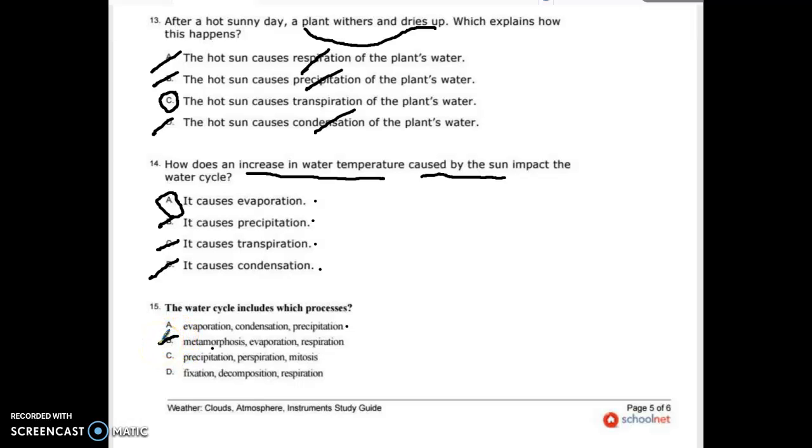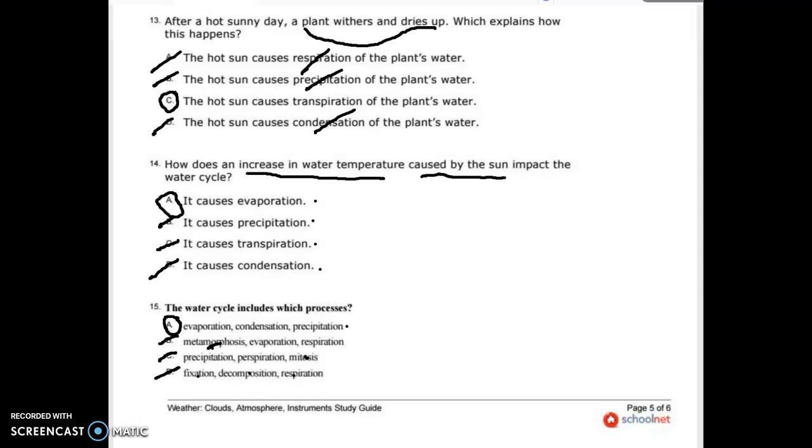We haven't talked about that this year. You did that in like second or third grade. Precipitation, perspiration, mitosis. We won't even get into that. Fixation, respiration, and decomposition. That sounds like something in an ecosystem, and so we were correct. The answer is A. Those are the processes of the water cycle.